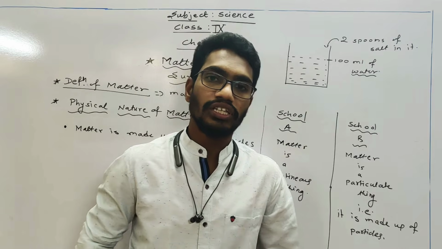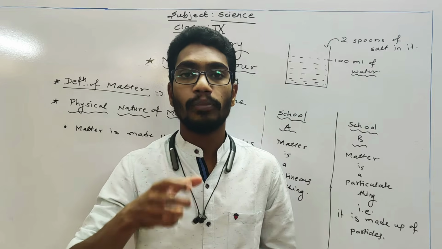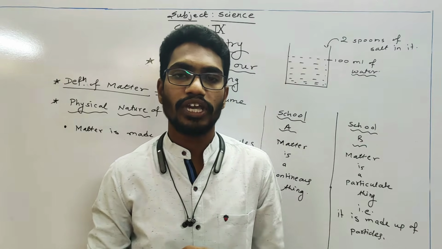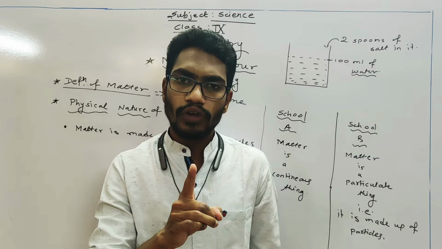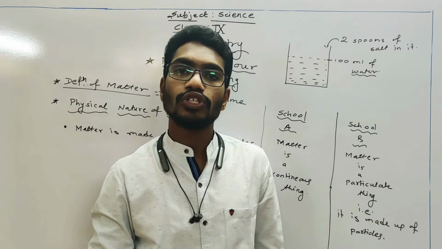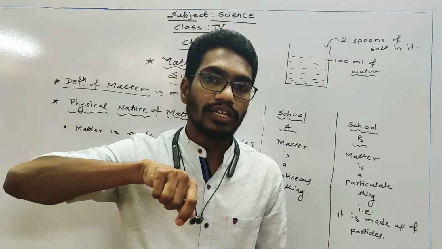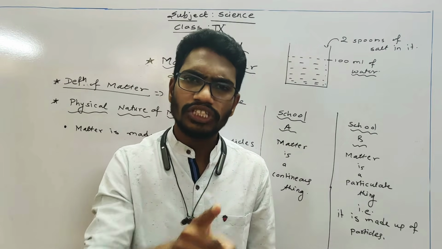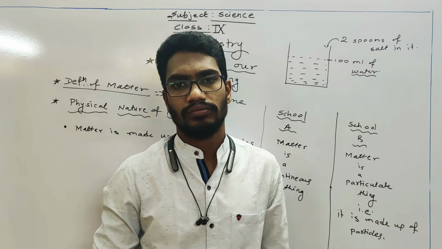Yes or no? Initially the space is of 2 spoons. Yes, the 2 spoons are completely filled with the salt. So what is the volume of that salt? The space of those 2 spoons. Yes or no? So your salt also has a mass and also occupies some space. Your water also has a mass and occupies particular space in the beaker. But when you add the salt in the water, yes or no, your salt must take its own place. Yes or no?